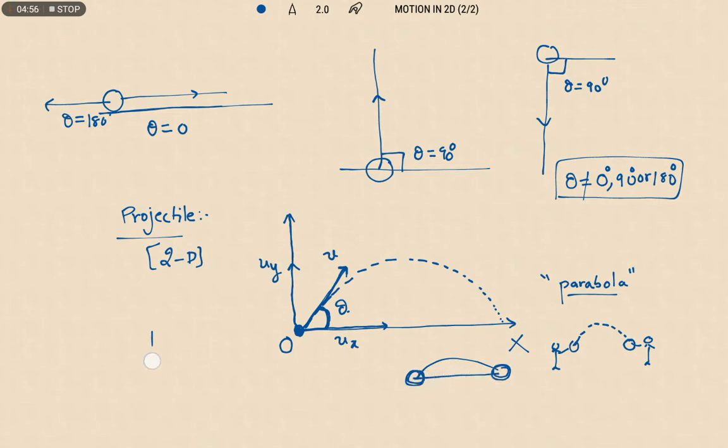In the same way, if you project a body from the top of a building along the horizontal direction, or above the horizontal, or downwards by making an angle theta, in all the cases the object follows a parabolic trajectory. That means it is also considered a projectile.